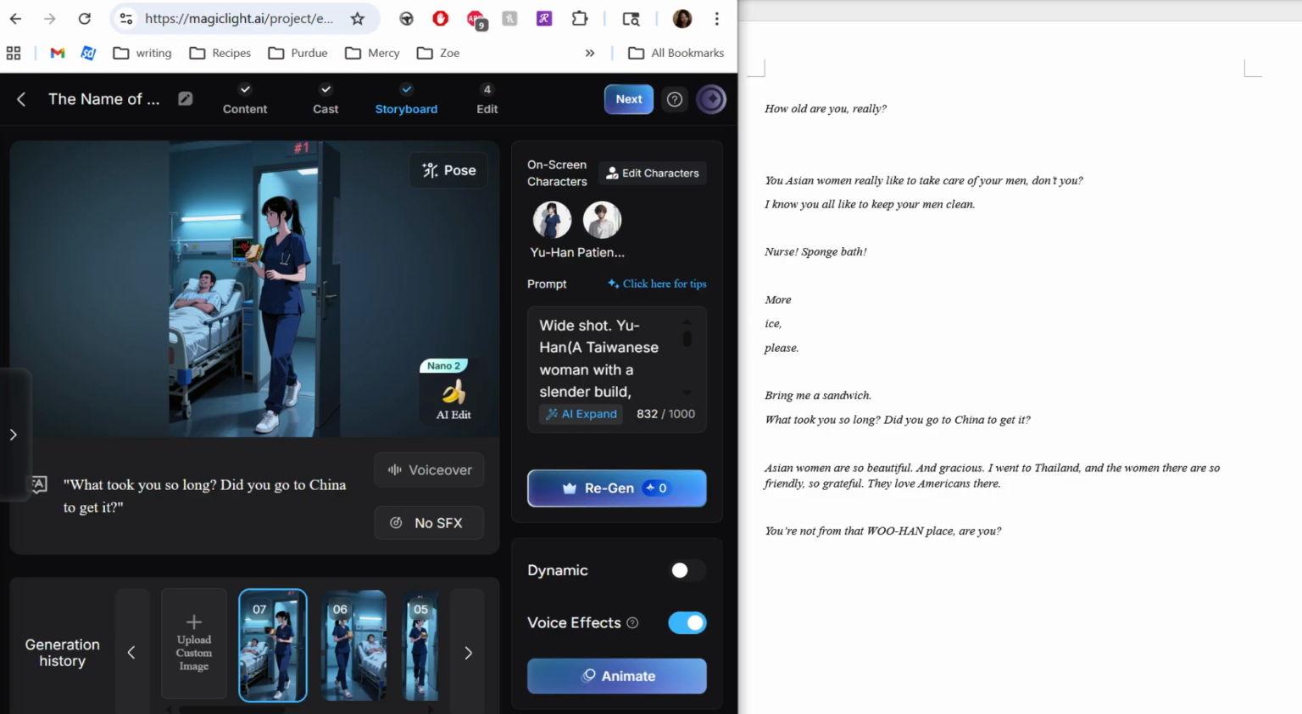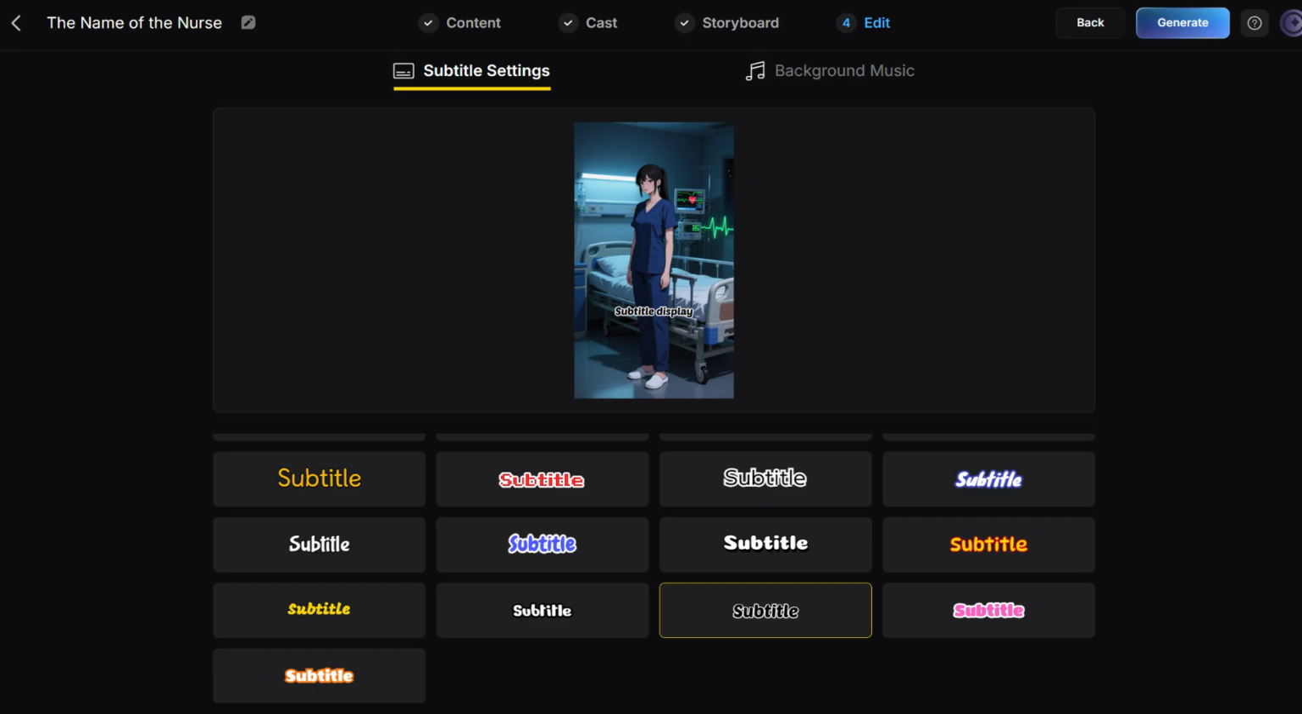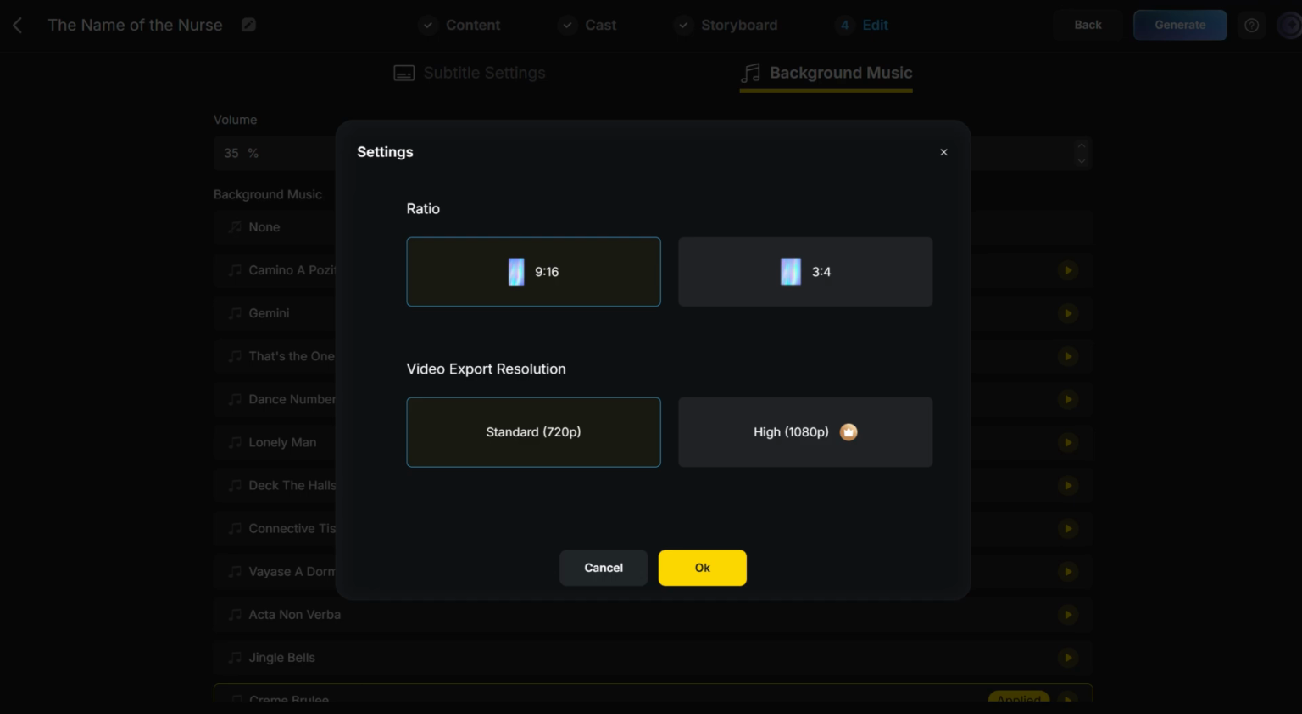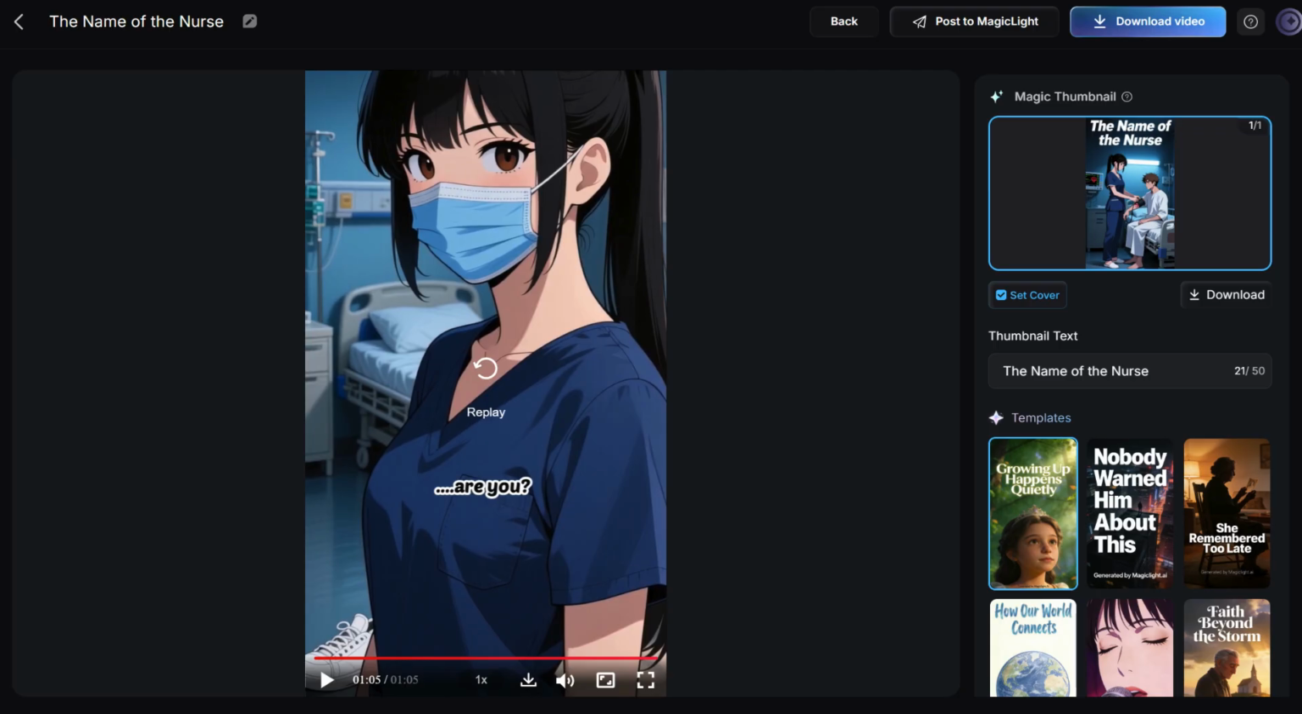You can pick subtitles. You can also pick background music and how loud you want the music, such as 35% here. Next step, you select the specific aspect ratio. Remember, landscape or vertical was already selected early on. And resolution. Standard is fine. Clicking OK takes you to the next step. Congratulations, you just made your first short film.